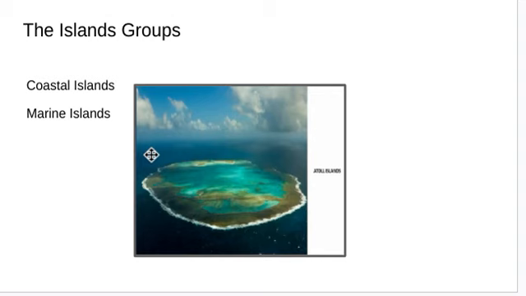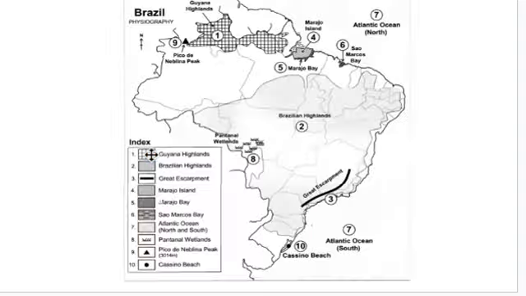So here in Brazil, about 300 kilometers away from the country, there is a marine island, and coastal islands like the Marajo Islands, right? Marajo Island, the Marcos Bay.